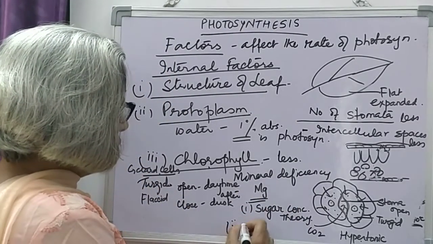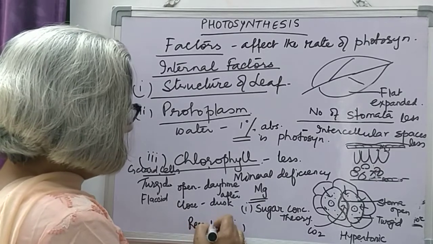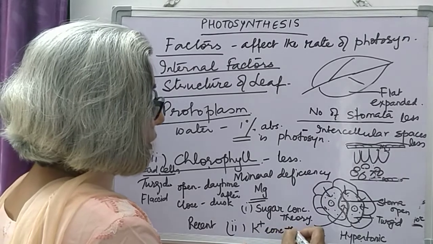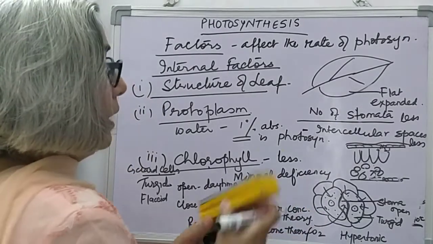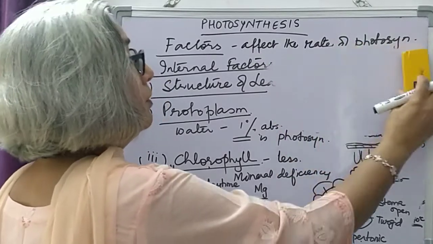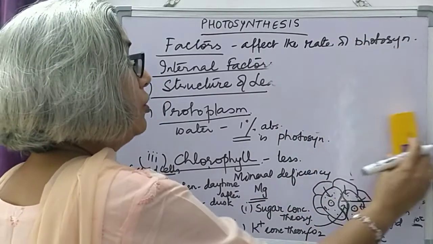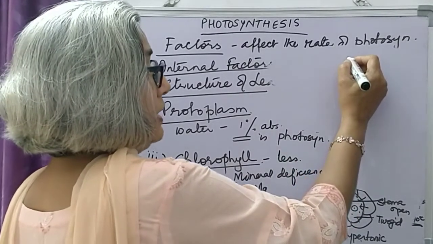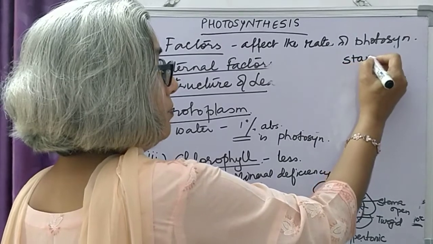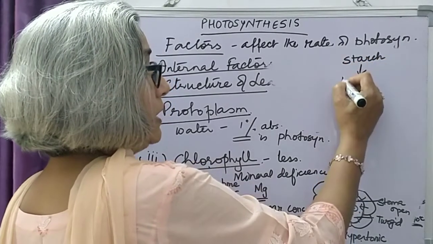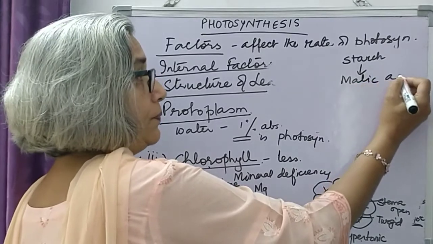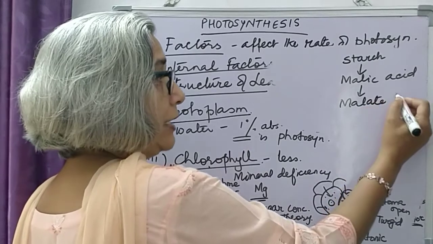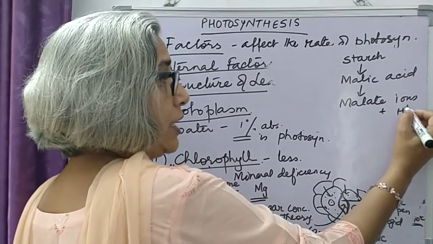The recent theory is called the potassium ion concentration theory. Now, I have explained this theory. You have studied about this theory in transpiration. Now, this theory states that the starch present in the cells converts to malic acid, and malic acid then changes to malate ions and hydrogen ions.